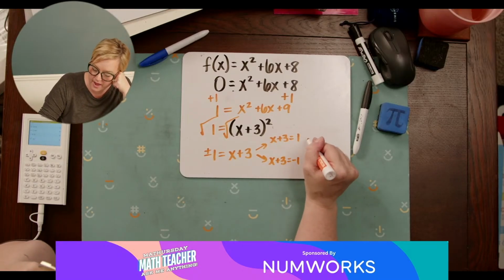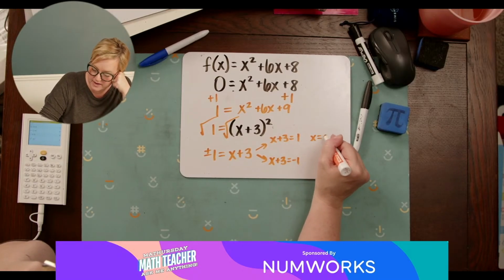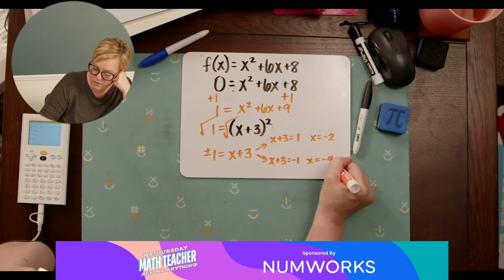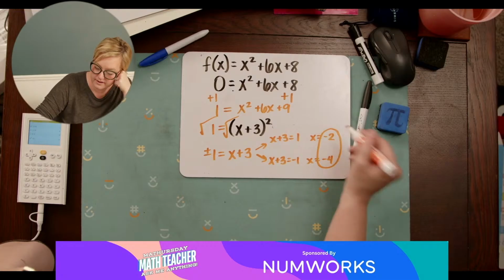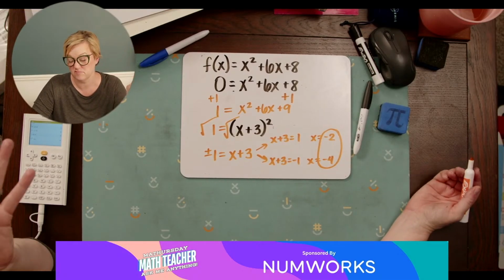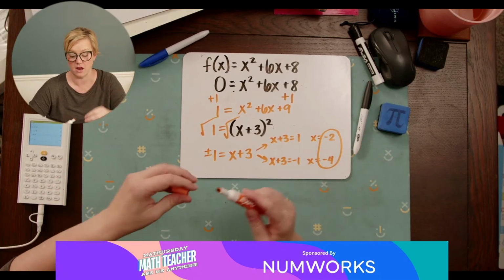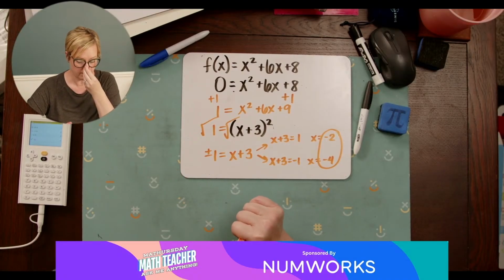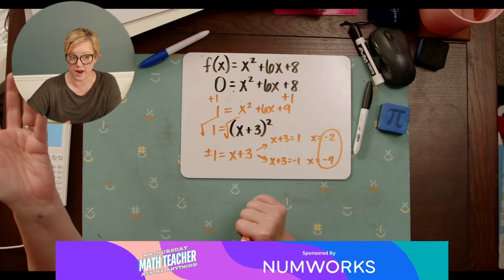So now x could be negative 2, or x could be negative 4. And there's the same solutions that I got from my graph, the same solutions that I got from my quadratic formula, right? All of that.